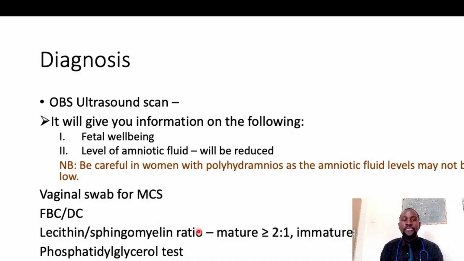Lecithin sphingomyelin ratio. So this one helps you to detect if the lungs of the baby are matured. Remember, we said when the membranes rupture prematurely, especially in preterm premature rupture of membranes before term, the lungs of the baby may have not matured and be ready for them to be delivered. Okay, so when you do a lecithin sphingomyelin ratio, it shows you whether the lungs have matured. If you find that the ratio is greater than or equal to 2 to 1, then the lungs are matured. However, you say the lungs are immature if it's less than 1.5 to 1. The other test you can do to check for lung maturity is the phosphatidylglycerol test. Okay, and this test also can be helpful.